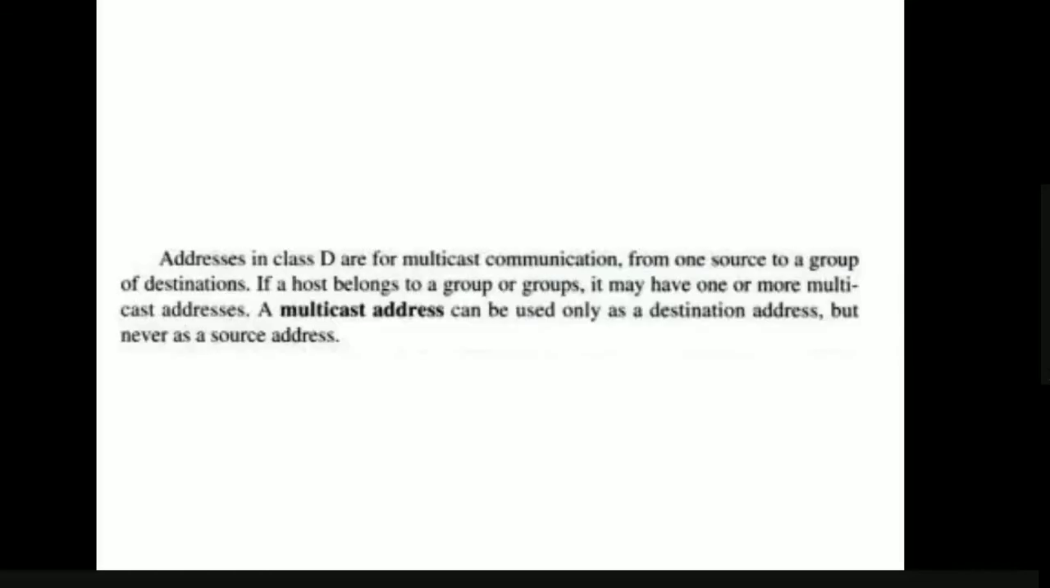Next, as I already told, addresses in class D are used for multicast communication. It means we have one source and multiple destinations. So if you want to send broadcast messages or multicast messages, then we use these class D IP addresses. We can use a multicast address only as a destination address, but you cannot use a multicast address as a source address. That is what we have to remember.